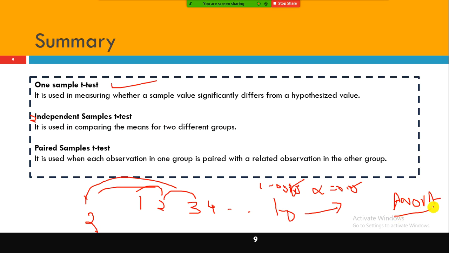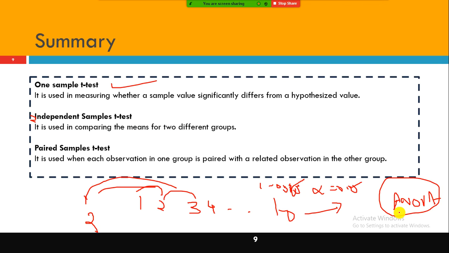Using the ANOVA test, you can compare the means of more than two groups. Though it says variance, many people get confused. Even in analysis of variance, we compare the means across more than two groups.